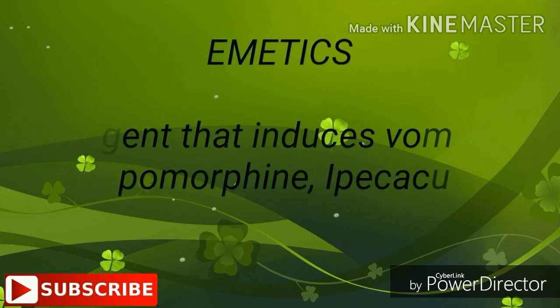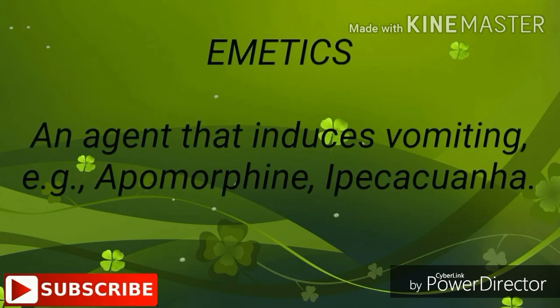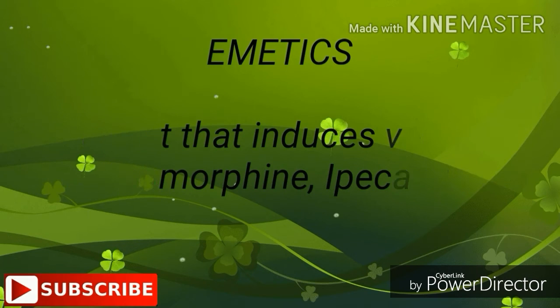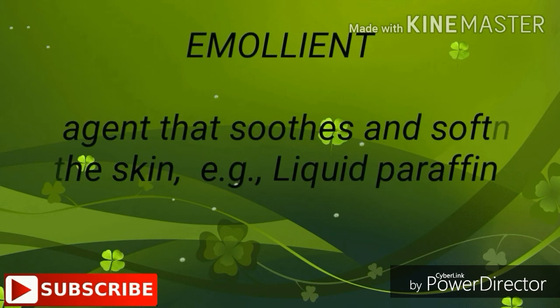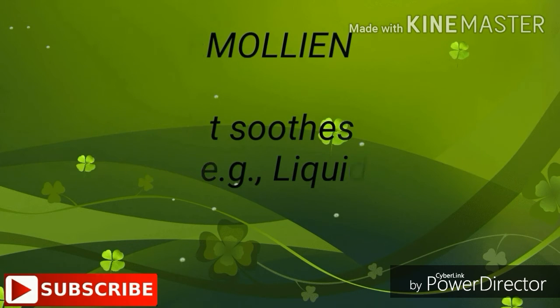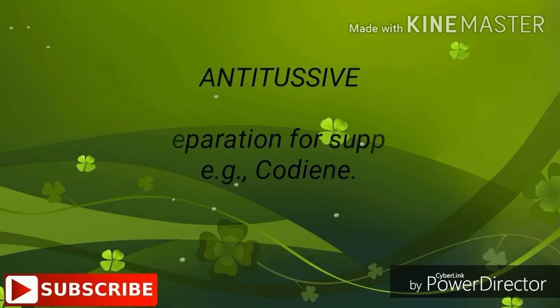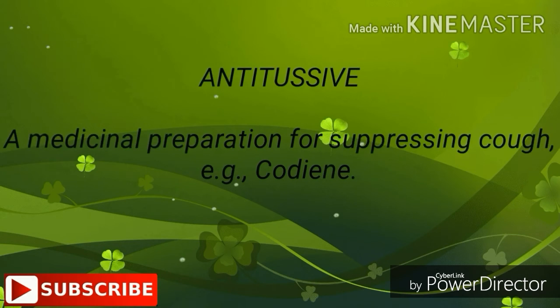Emetics: an agent that induces vomiting. For example, apomorphine, ipecacuanha. Emollient: an agent that soothes and softens the skin. For example, liquid paraffin. Antitussive: a medical preparation for suppressing coughs. For example, codeine.